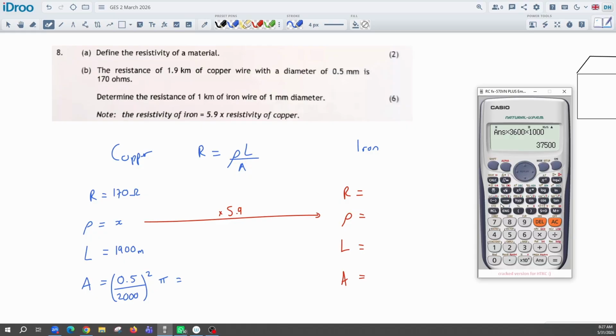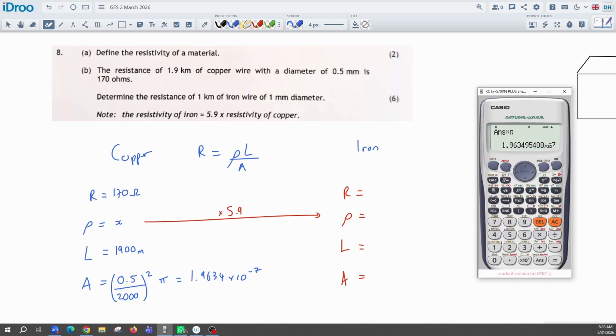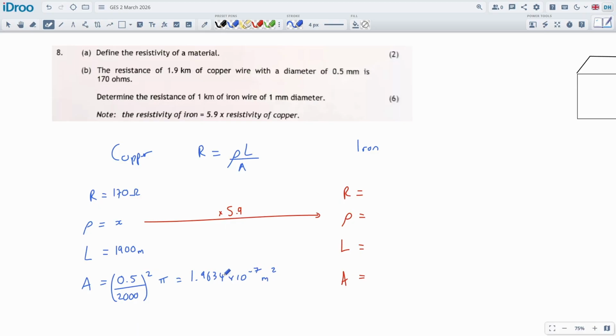So let's do this calculation. 0.5, if you divide it by 2, I'm going to do it manually, that gives me my radius, divided by 1,000, that gets into meters, and squaring it, and then timesing it by pi, you get this cross-sectional area in meters, which is very, very small. 1.9634 times 10 to the negative 7, I think it was. Let's bring it back up again. 1.9634, and then some other stuff. I think that'll be fine. This is meters squared. All right, okay.